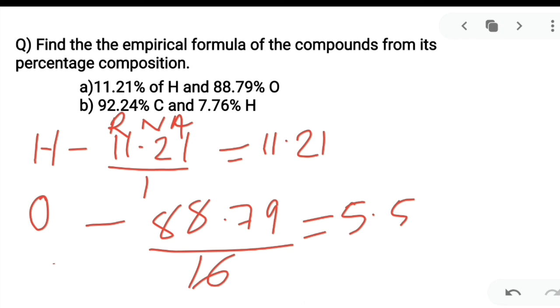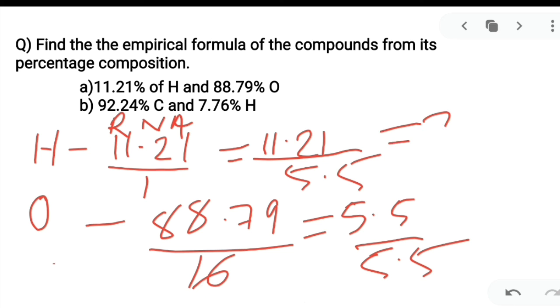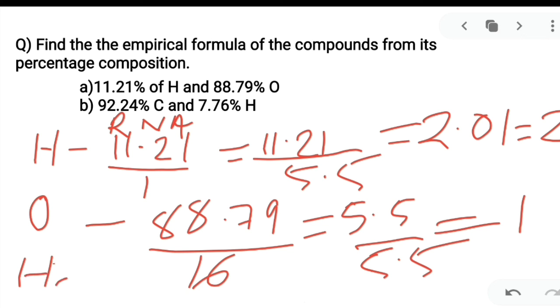But have you seen any atom that exists as a decimal number in a molecule? No, never. So we need to reduce it to its simplest form. How can we do that? You always do it by dividing with the lowest value of the RNA you got. The lowest value among these two values is 5.5. So divide both by 5.5. What value will you get here? You will get 2.01. So what is the nearest whole number? That is 2. And 5.5 divided by 5.5 is already a whole number, that is 1. So what is the empirical formula? The empirical formula is H2O.